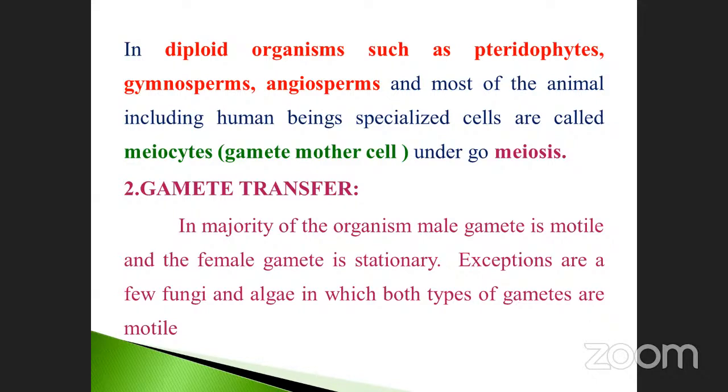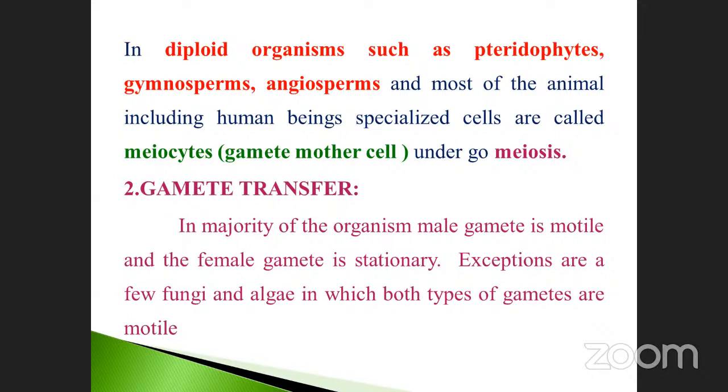Already we studied, isn't it? Iso means similar, aniso means different. Oogamete means what is that? Both are similar, but at the same time, both are motile in nature. Is it correct? Both are motile? No. Only the male is motile in nature. That is very, very important. The female is always stagnant in nature, otherwise called stationary.